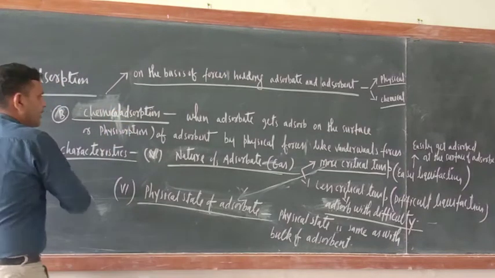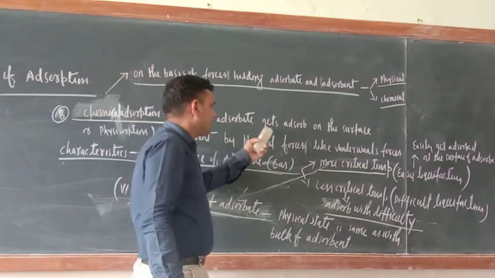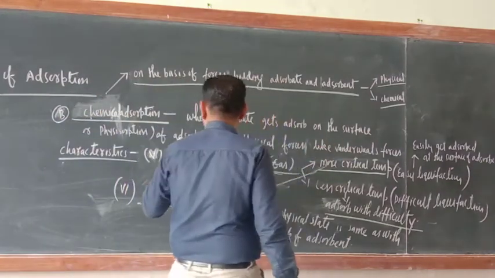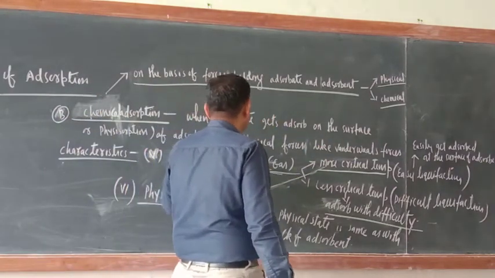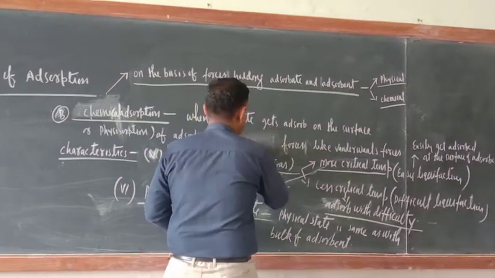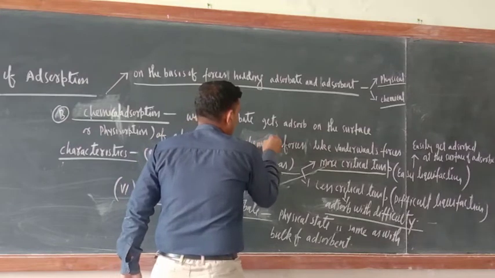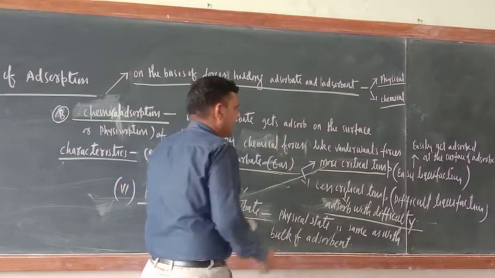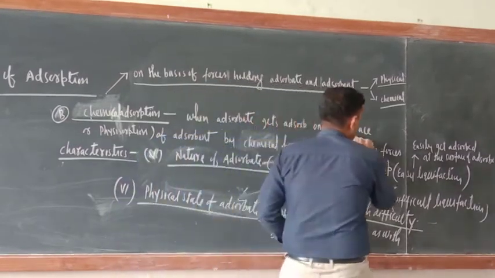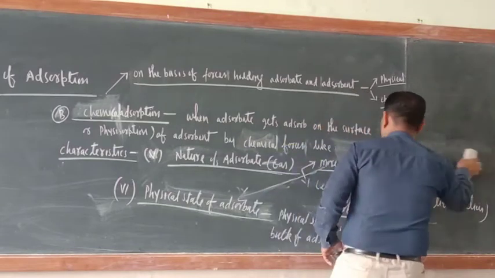Now this is B. Here what is written? When adsorbate gets adsorbed on the surface of adsorbent by chemical forces. Here what is written? Physical forces.